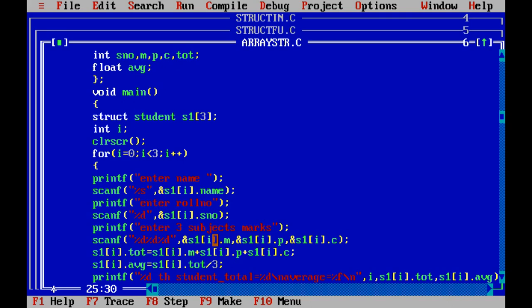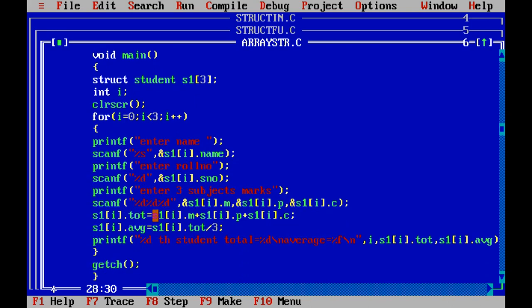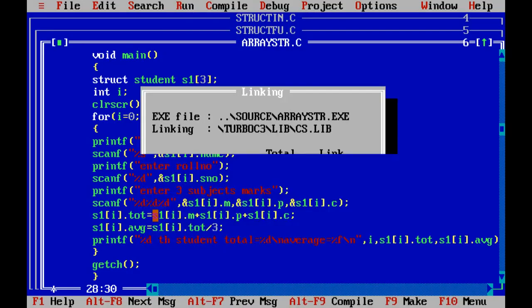Do the calculation. When your I becomes 2, 2 less than 3, S1 of 2, that means 0 is the first student, 1 second student, 2 third student: name, number, 3 subject marks, display. When your I becomes 3, 3 less than 3, the condition is false, control comes out of the for loop and it is going to print the 3 student details. Now run the program.